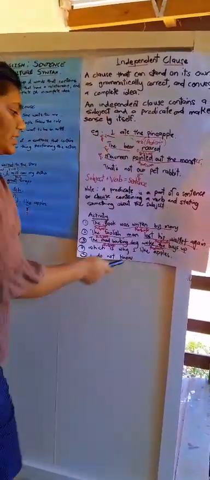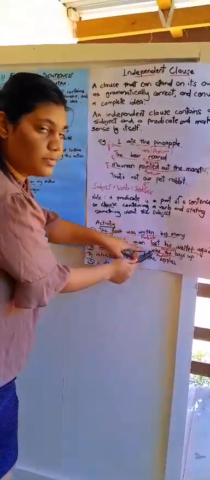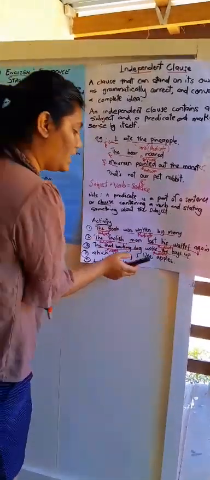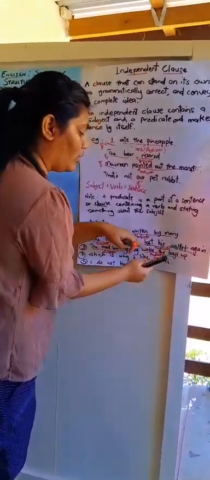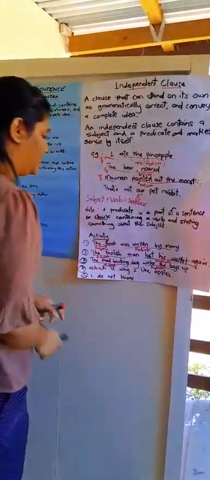How can you say that this is the predicate? Because it has a verb. Woke is a verb, and this explains what it has done: woke the boys up.